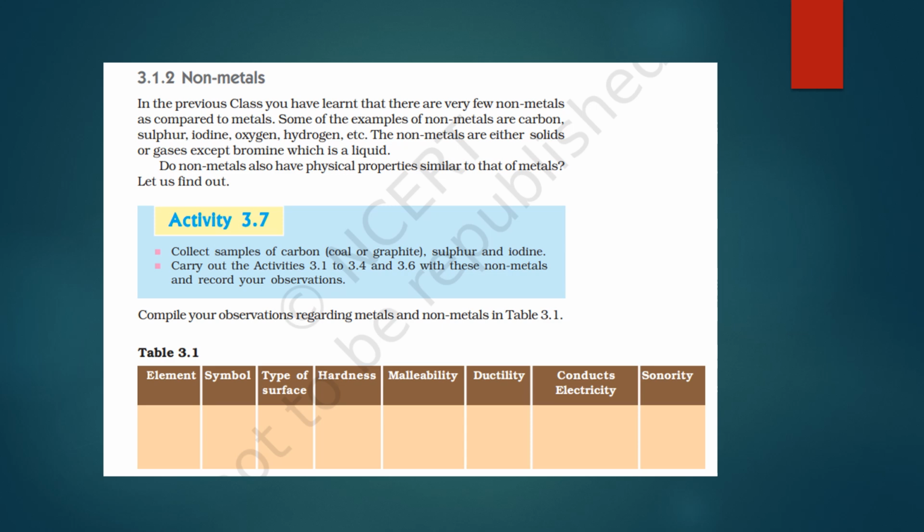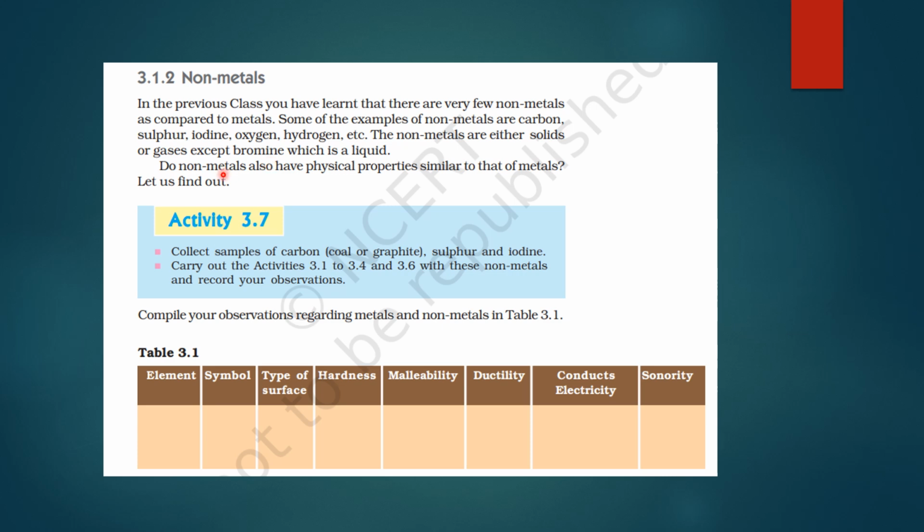So we will be discussing non-metals, okay? There are very few non-metals as compared to metals because in nature metals are more. Examples of nonmetals are carbon, sulfur, iodine, oxygen, hydrogen. Nonmetals are either solids or gases except bromine, which is a liquid. This is generally asked in the exam: name a liquid nonmetal. Just remember it is bromine, okay?